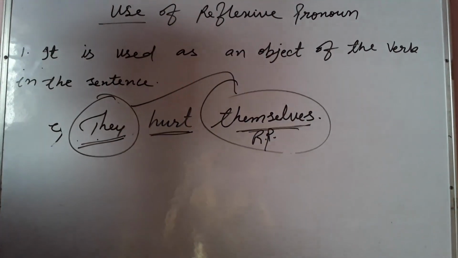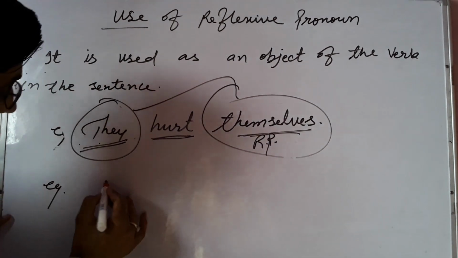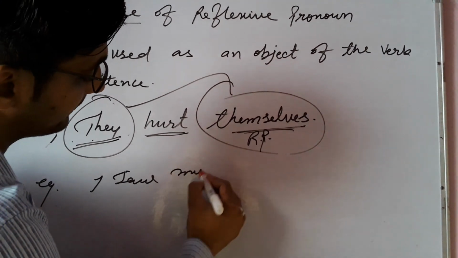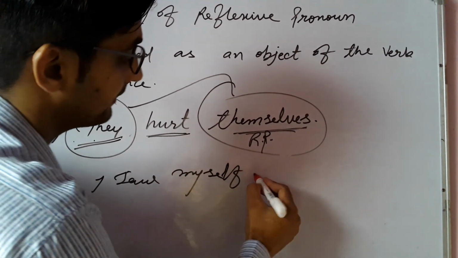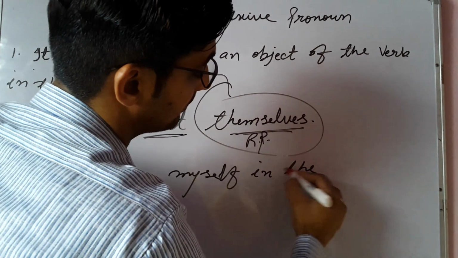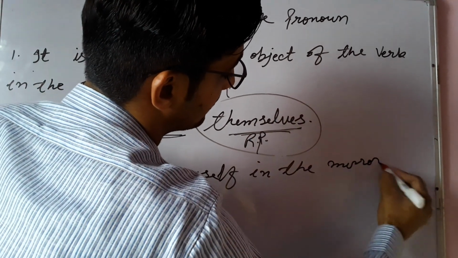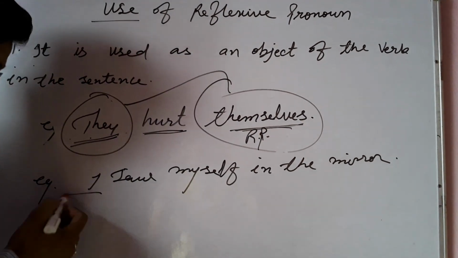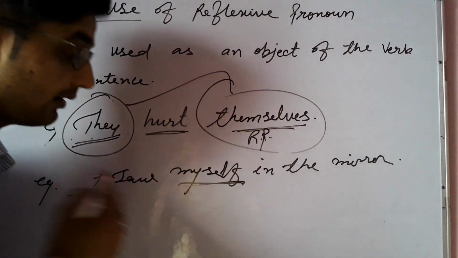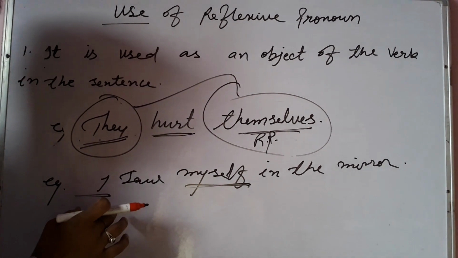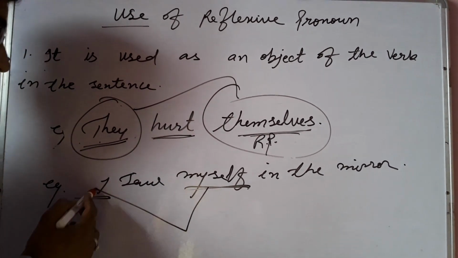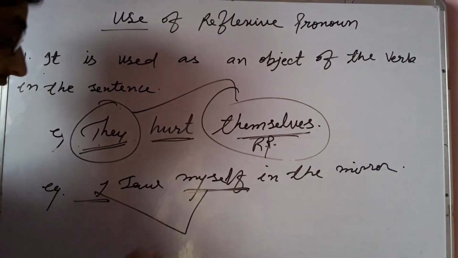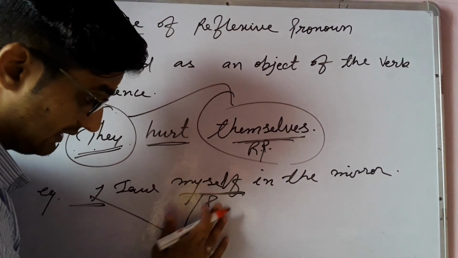Same like it, if I write here, I saw myself in the mirror, now the subject and object of this sentence are the same. Subject and object of the sentence are the same. That's why we use reflexive pronoun.